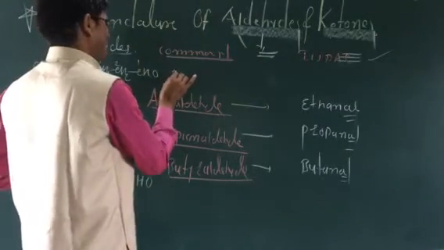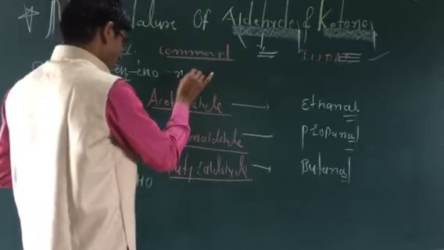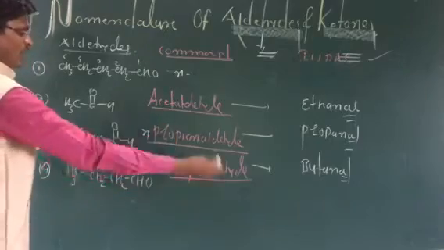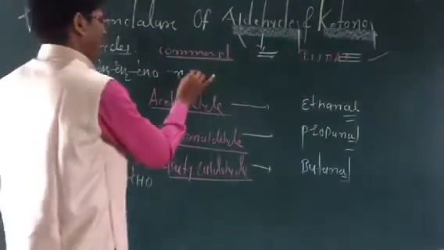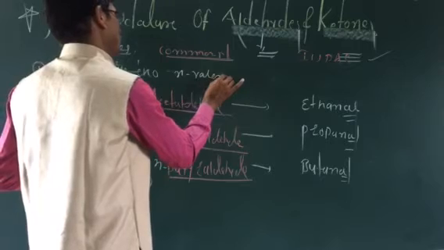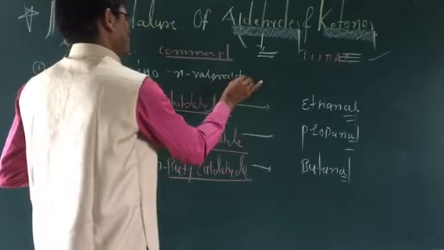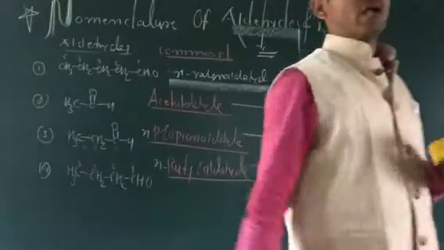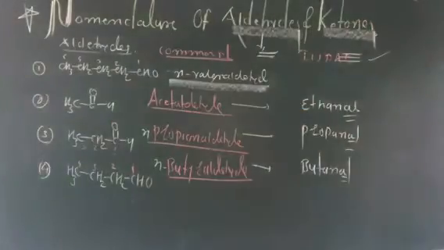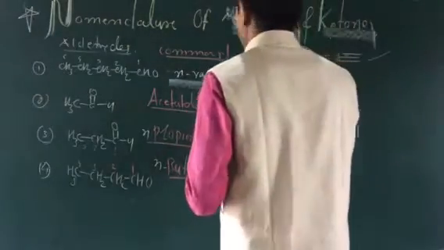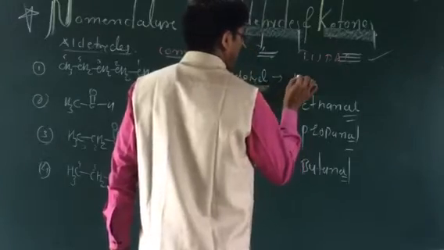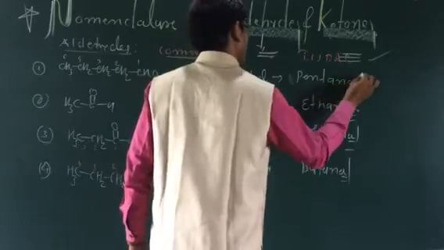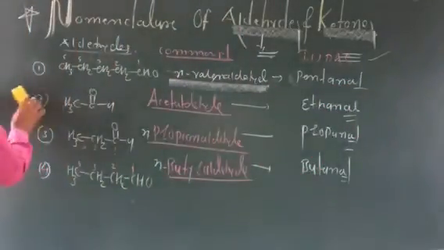The name of this type of compound is n-valeraldehyde. For more than 2 carbon atoms, n is used, as in n-propionaldehyde and n-butyraldehyde. So n-valeraldehyde is the common name of the 5 carbon aldehyde. The IUPAC name of this 5 carbon aldehyde is pentanal.